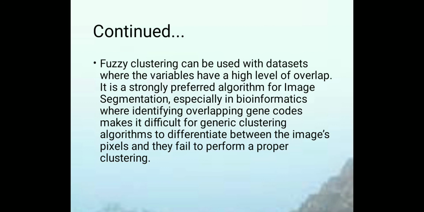Fuzzy clustering can be used with datasets where the variables have a high level of overlap. It is a strongly preferred algorithm for image segmentation, especially in bioinformatics, where identifying overlapping gene codes makes it difficult for generic clustering algorithms to differentiate between the image pixels and they fail to perform a proper clustering.